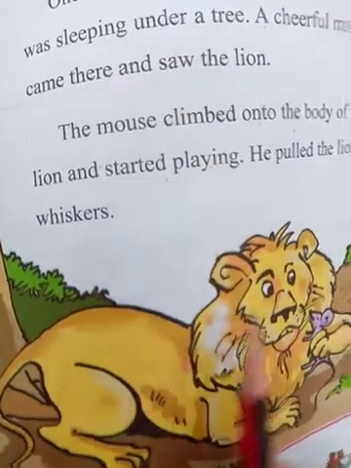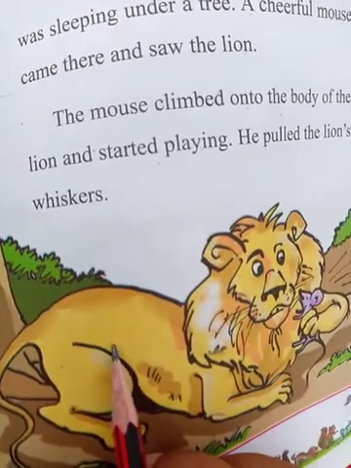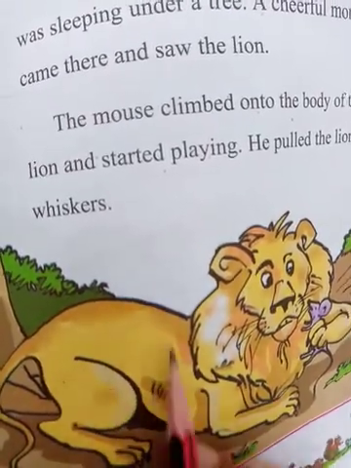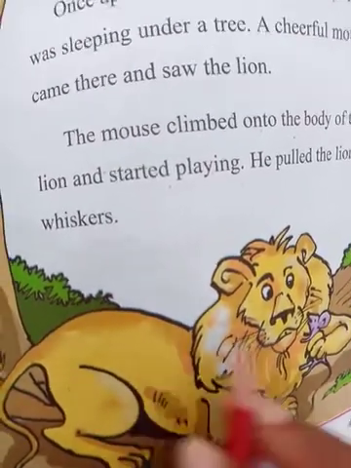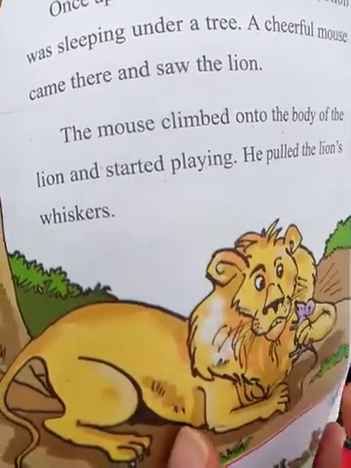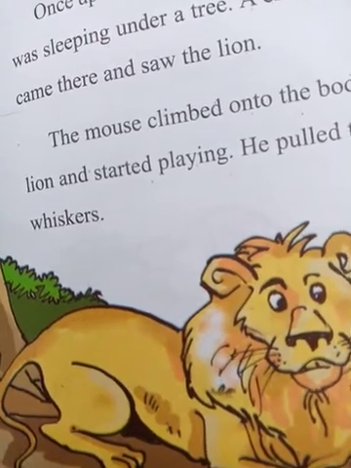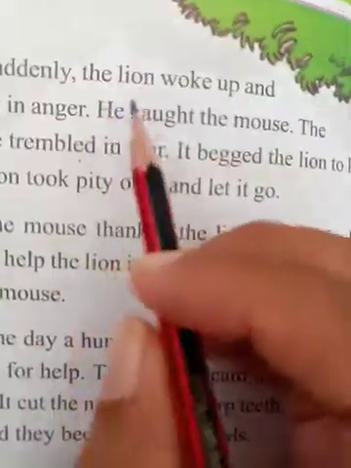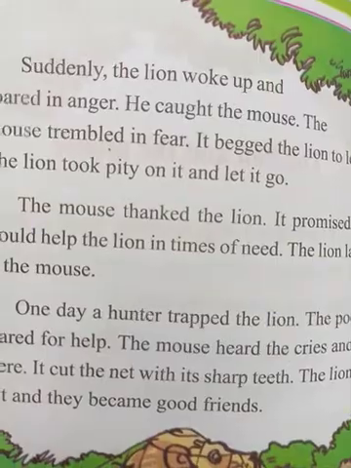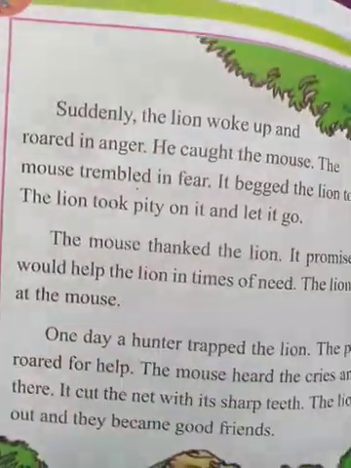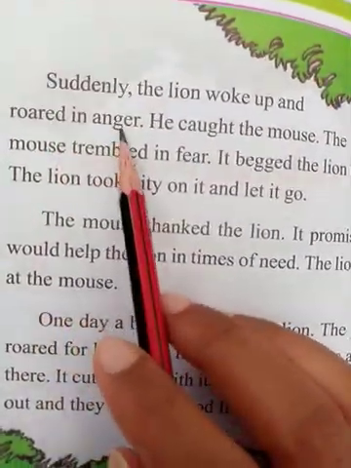The lion was sleeping and suddenly the mouse came near it and it played on the body of the lion and it pulled the whiskers of the lion. What happens if you disturb someone in sleep? They get up, right? They wake up, right? So suddenly the lion woke up. What happened? Suddenly the lion woke up and roared in anger.